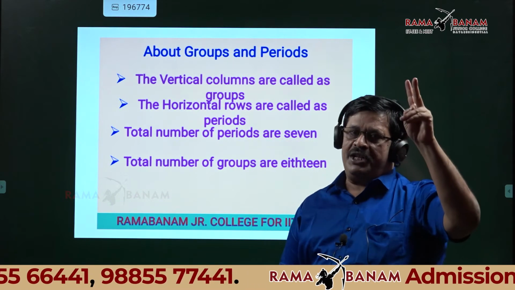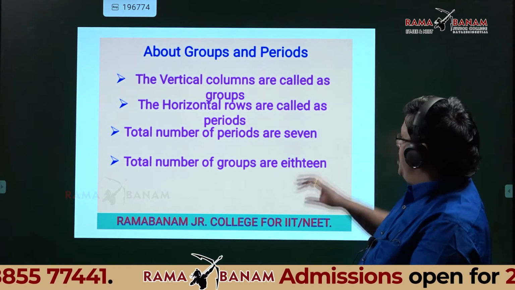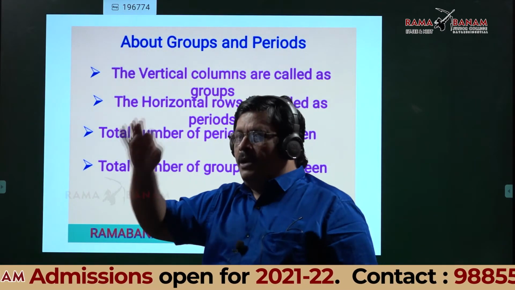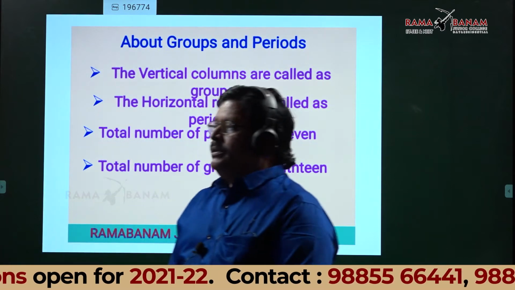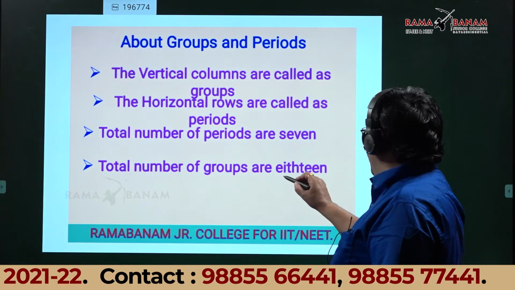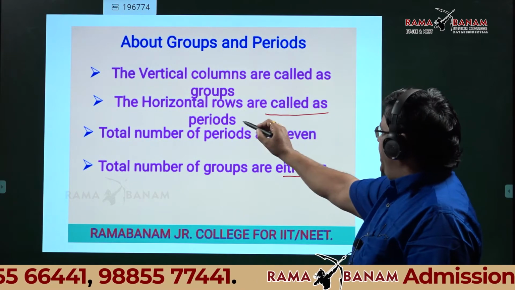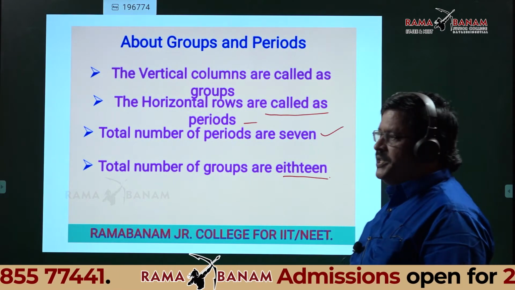Students, I don't know how many of you joined today or yesterday. I will give you 2 minutes, so you can just write these points. Total vertical columns are groups, and these groups are 18. Total horizontal rows are called periods, and there are 7 periods.